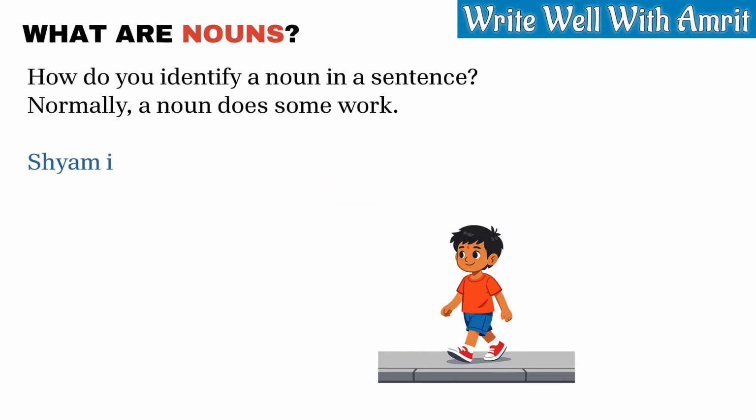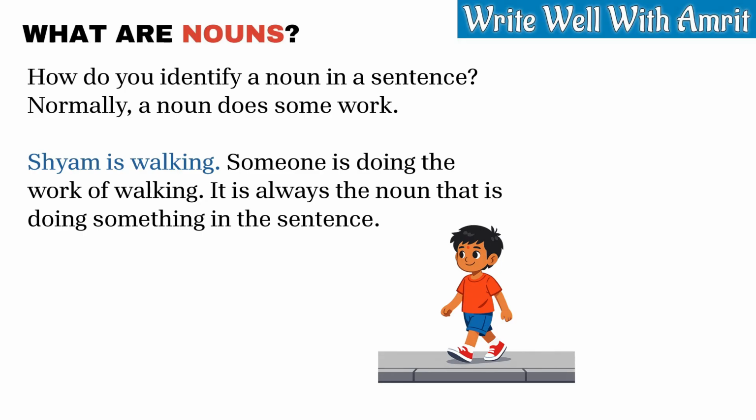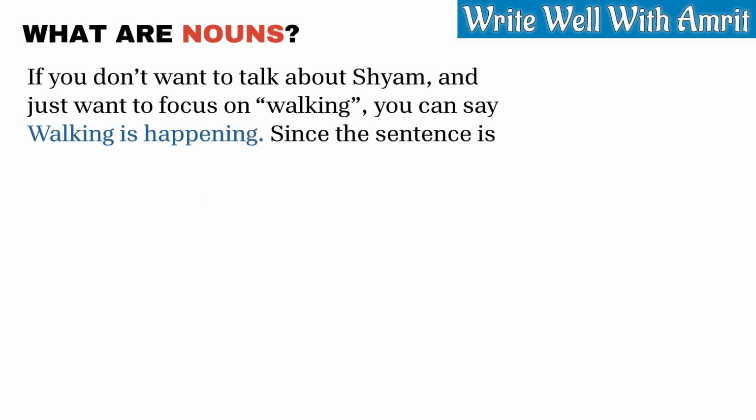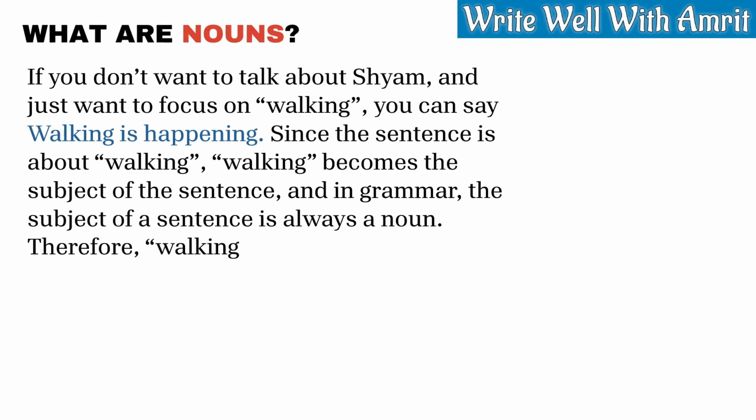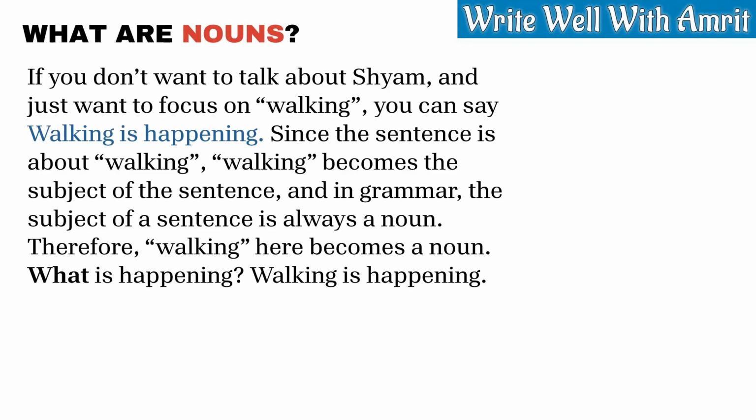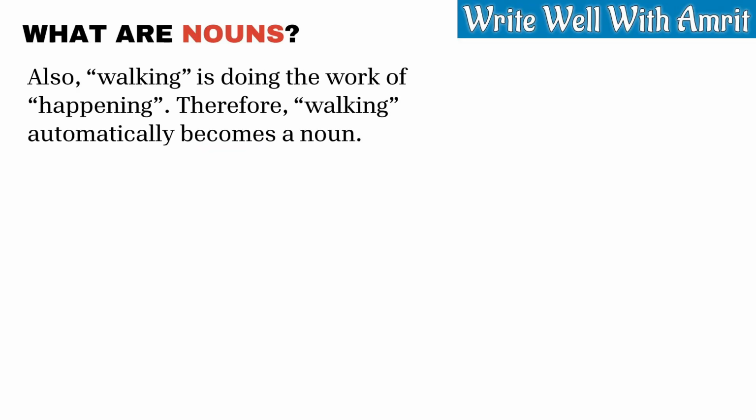How do you identify a noun in a sentence? Normally, a noun does some work. Sham is walking. Someone is doing the work of walking. It is always the noun that is doing something in the sentence. If you don't want to talk about Sham and just want to focus on walking, you can say walking is happening. Since the sentence is about walking, walking becomes the subject of the sentence, and in grammar, the subject of a sentence is always a noun. Therefore, walking here becomes a noun. What is happening? Walking is happening. Also, walking is doing the work of happening. Therefore, walking automatically becomes a noun.